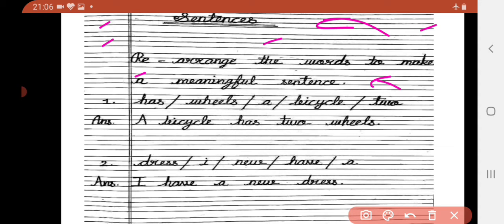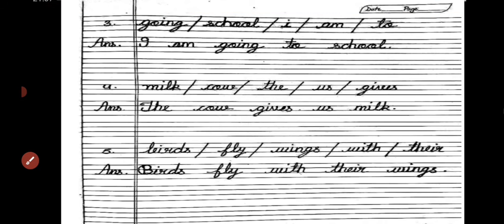Like, here: has wheels a bicycle two. So, what will be the correct sentence? A bicycle has two wheels. I have a new dress. I am going to school. The cow gives us milk and birds fly with their wings. All right. So, you have to do practice in this English notebook.